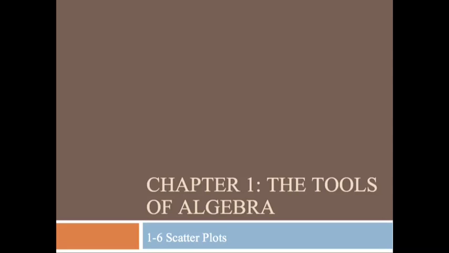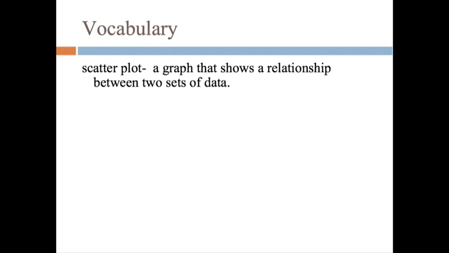Okay, pre-algebra, this is our last section before our test. This is section 1-6. We're going to talk about scatter plots. Our first and only real vocabulary word today is just really discussing what a scatter plot is. And it's a graph that shows a relationship between two sets of data.